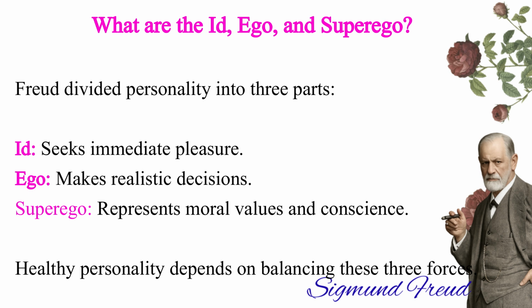Freud believed that a healthy personality depends on maintaining a balance between these 3 powerful forces. When the id, ego, and superego work together effectively, a person can think, act, and behave in a balanced and socially acceptable way. And that balance is the key to a healthy personality.